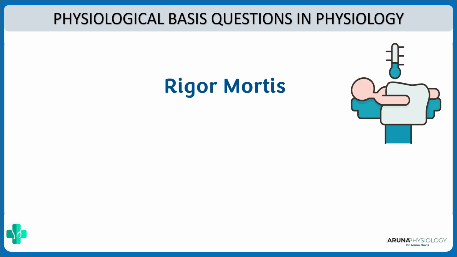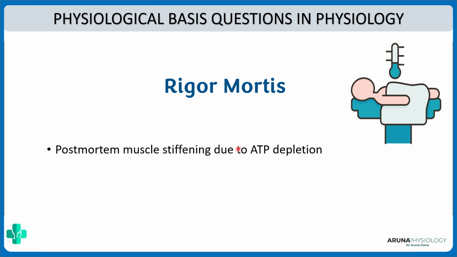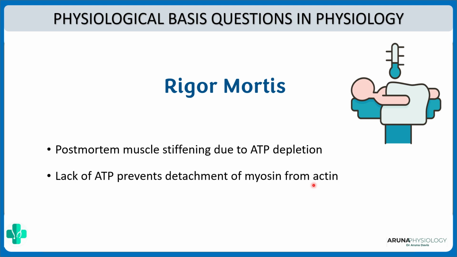Next question is, what is the physiological basis of rigor mortis? Rigor mortis is basically the stiffening of muscles after death, and this stiffening is due to ATP depletion. The principle is same as that we have said before. For muscle relaxation we need ATP, but once the person dies there is no ATP production, and thus the muscles will remain in a contracted state. Because there is no ATP, naturally the muscles will not relax. So that is why the muscles will remain in a stiffened state, and that is called rigor mortis.